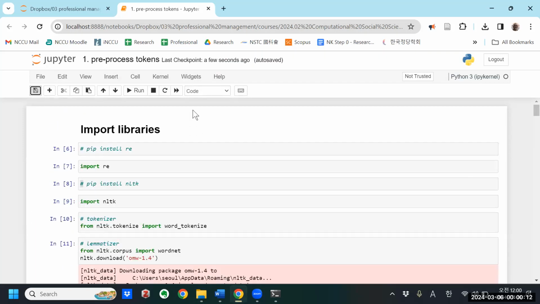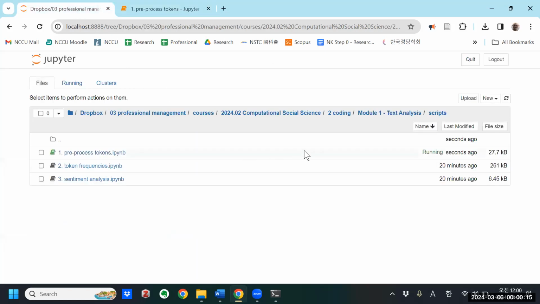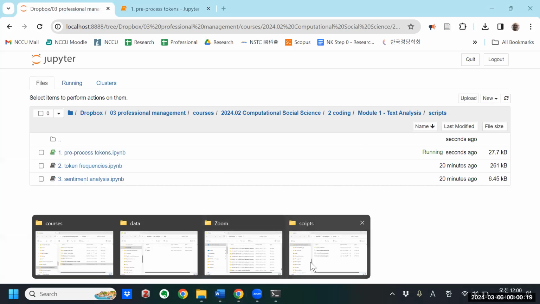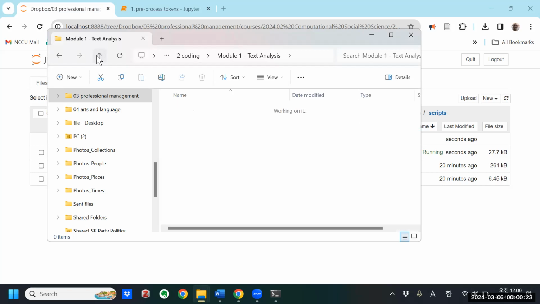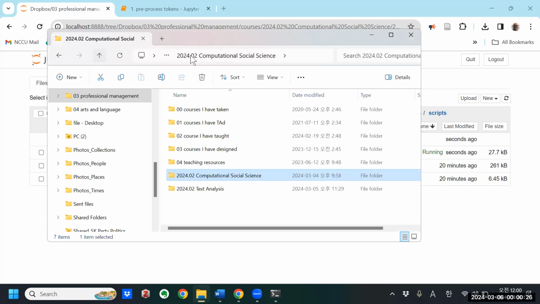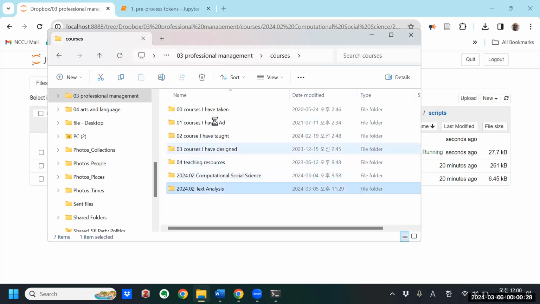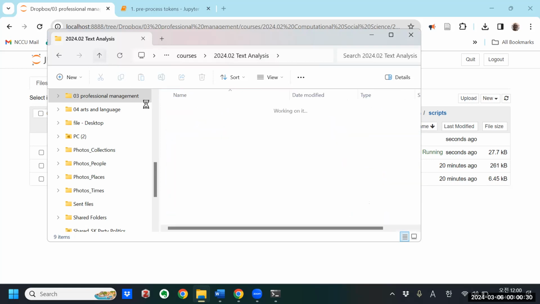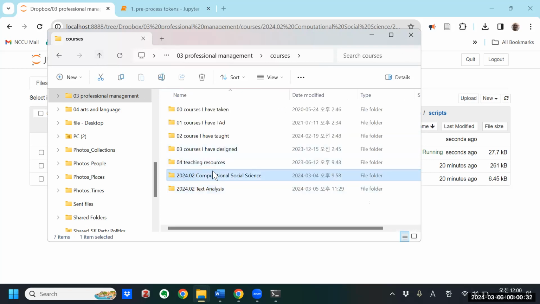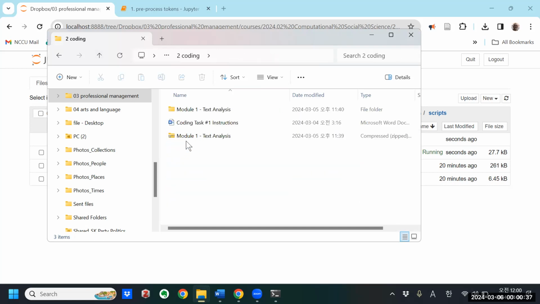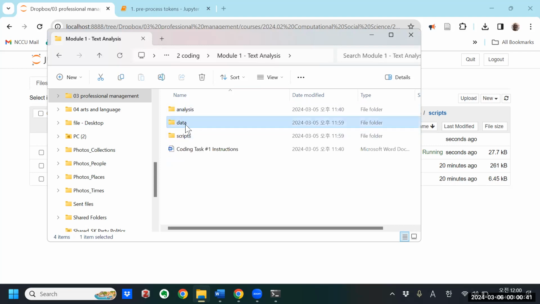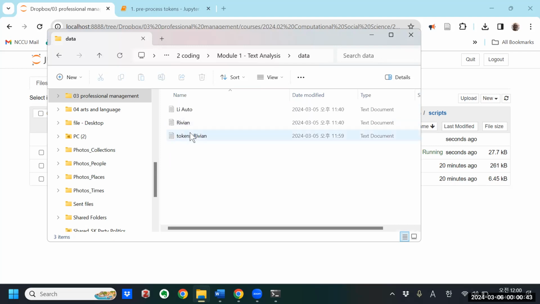My script is located in computational social science coding. Okay, so I'm in computational social science, coding, text analysis. Now, if I look in data, I've got that tokens file.